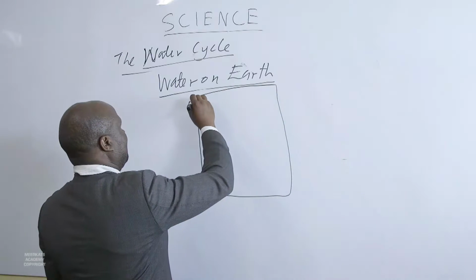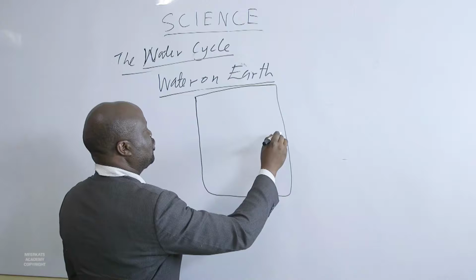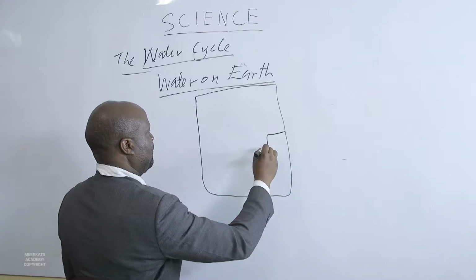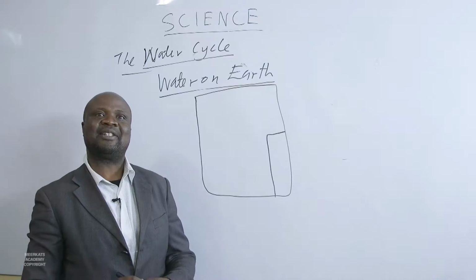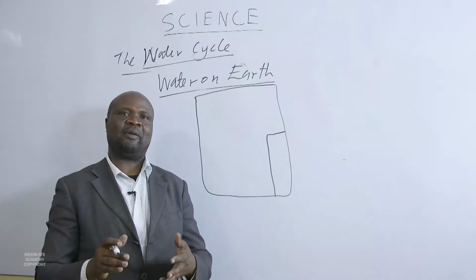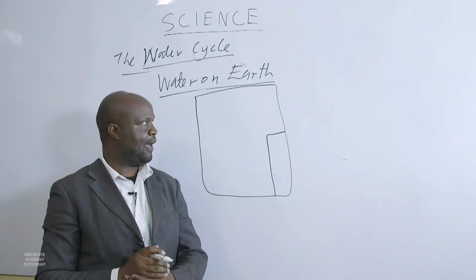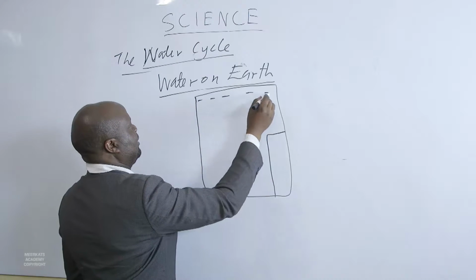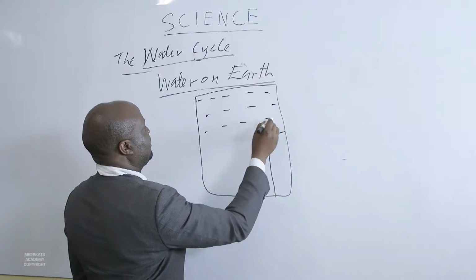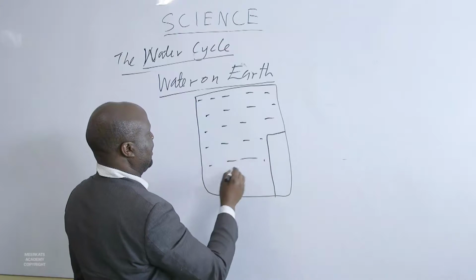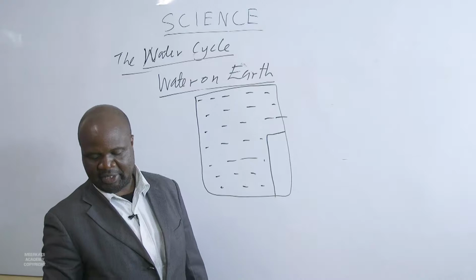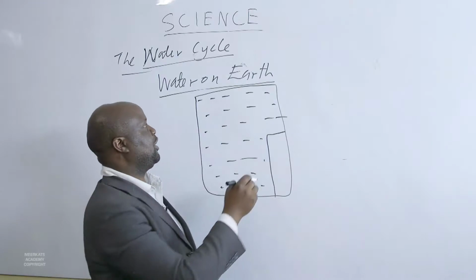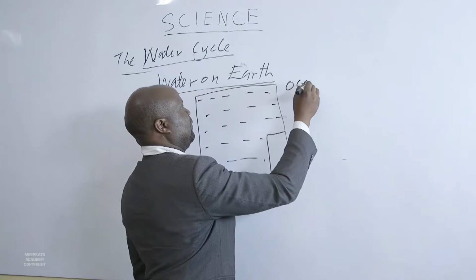Then this diagram can assist us understand the availability of water on earth. The larger part of this diagram is indicating the ocean, water in the oceans.